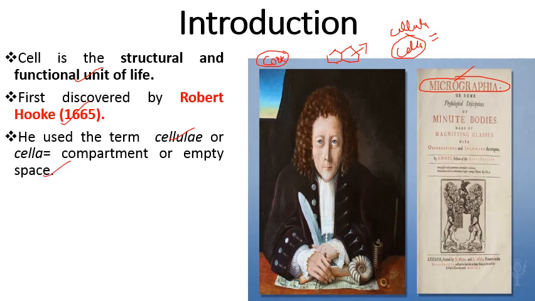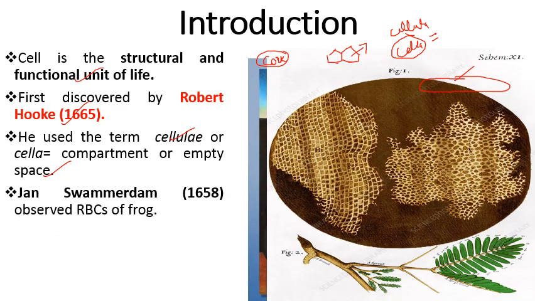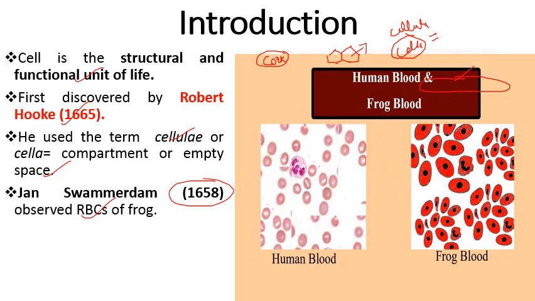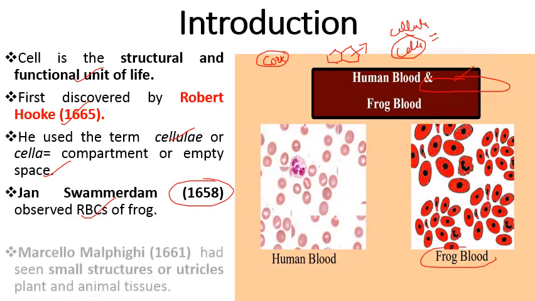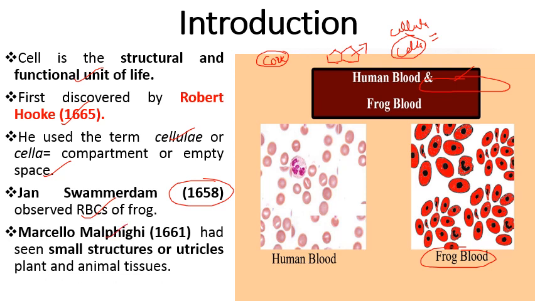Then there were various scientists who worked in this field. Jan Swammerdam in 1658 observed the RBCs of frog. He was the first to observe the RBCs of frog. Then we have Marcello Malpighi in 1661. He observed small structures and termed them utricles, which are present in plant and animal tissue. Marcello Malpighi was a famous Italian physician and biologist who is considered the founder of microscopical anatomy and father of physiology and embryology.